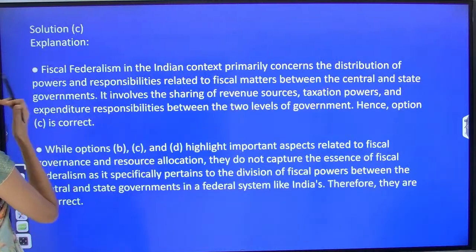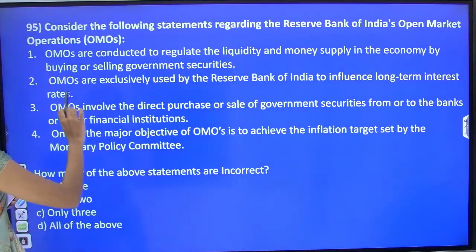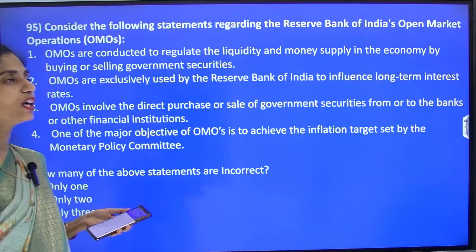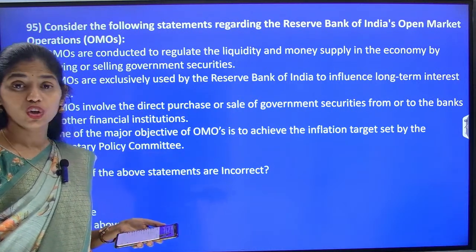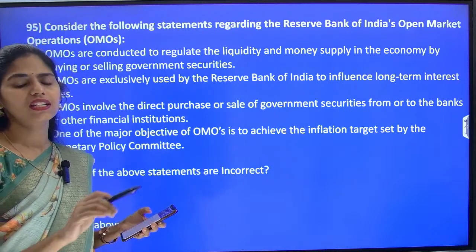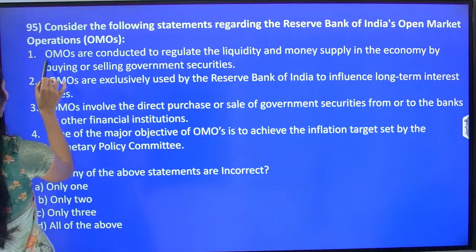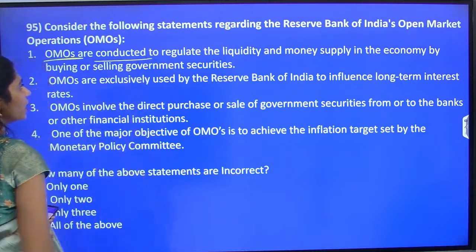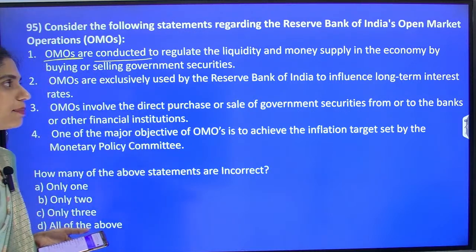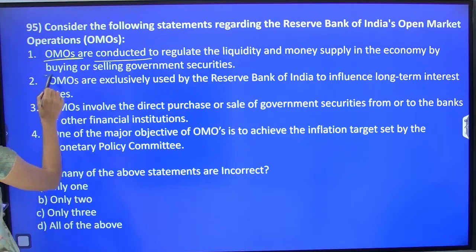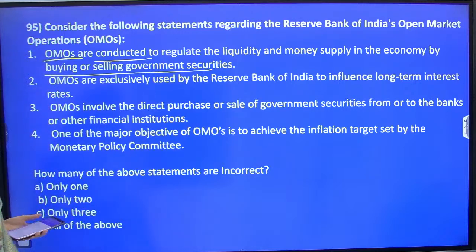And now let us see the next question. Consider the following statements regarding RBI's open market operations, OMO. OMO is also very important, and this year it was highly seen in the news. First statement is OMOs are conducted to regulate the liquidity and money supply in the economy by buying or selling of government securities.